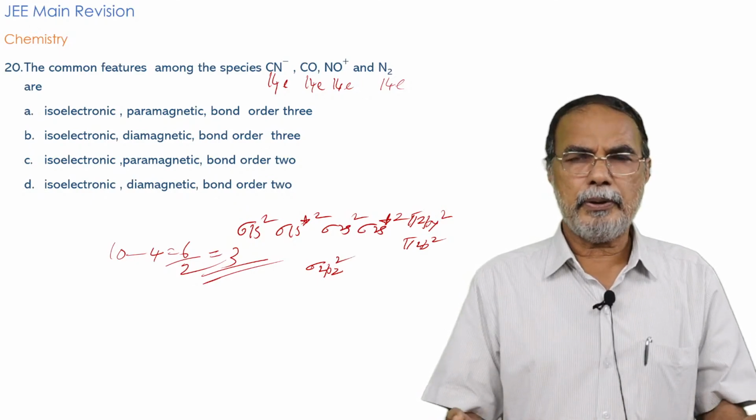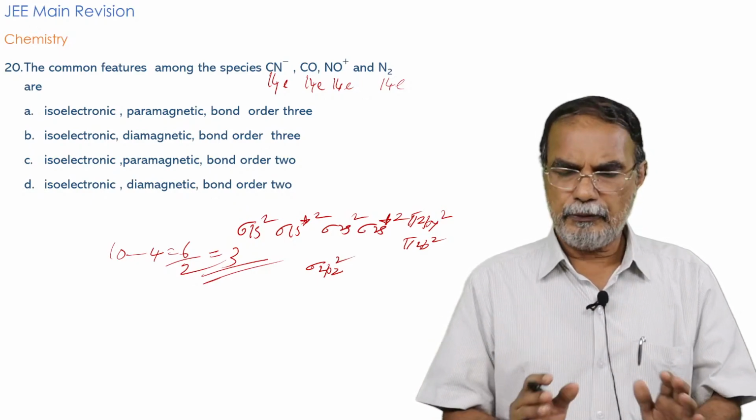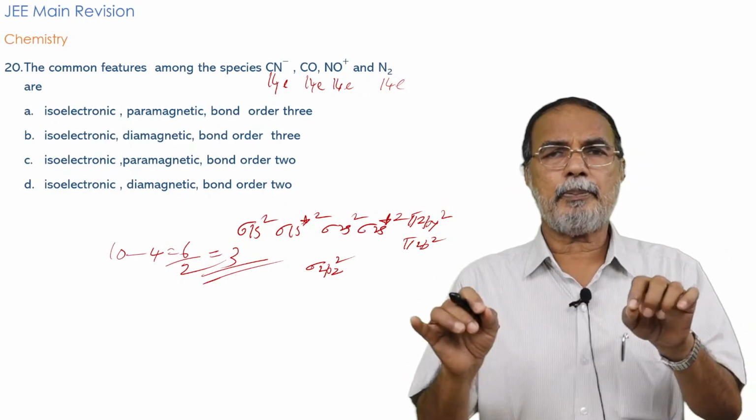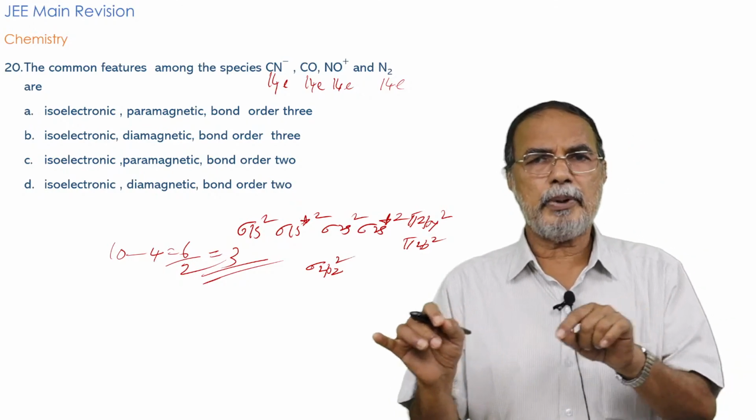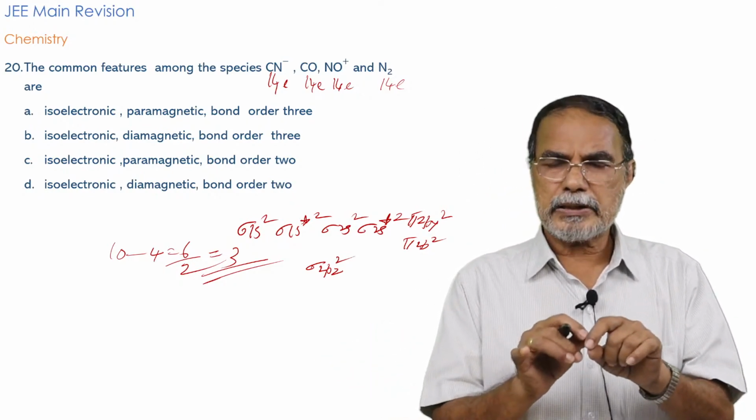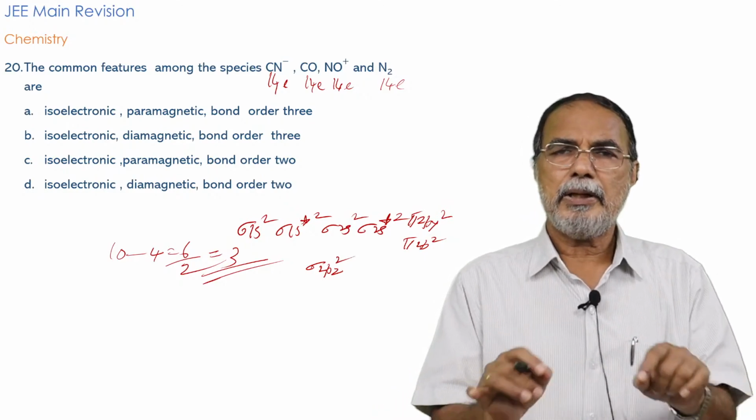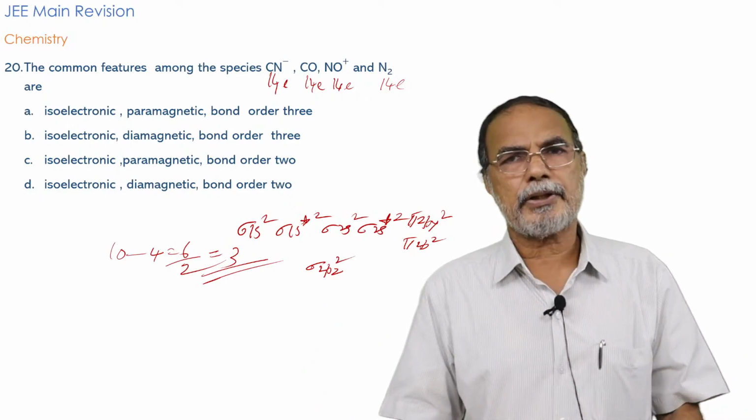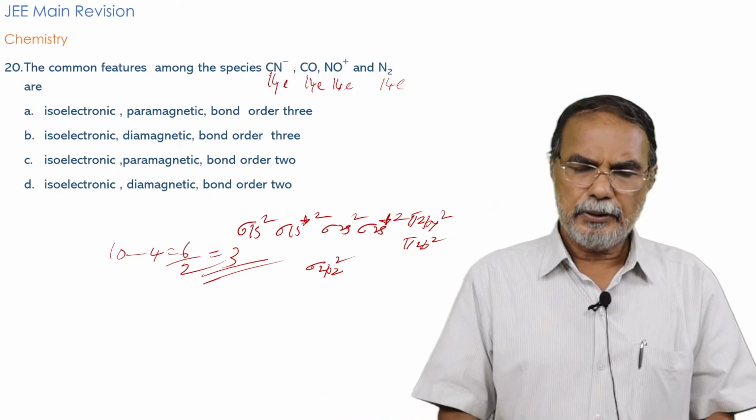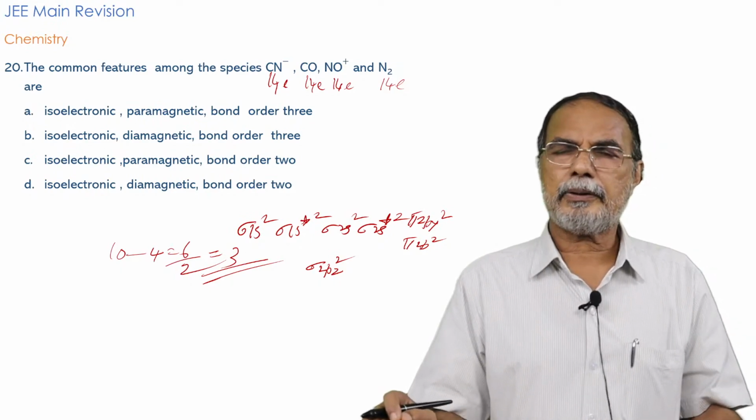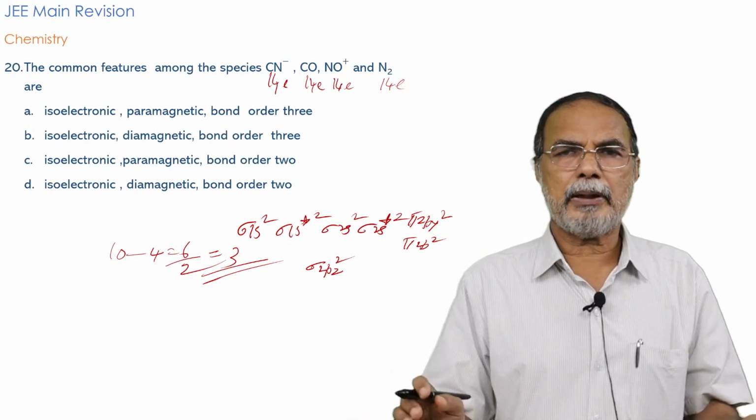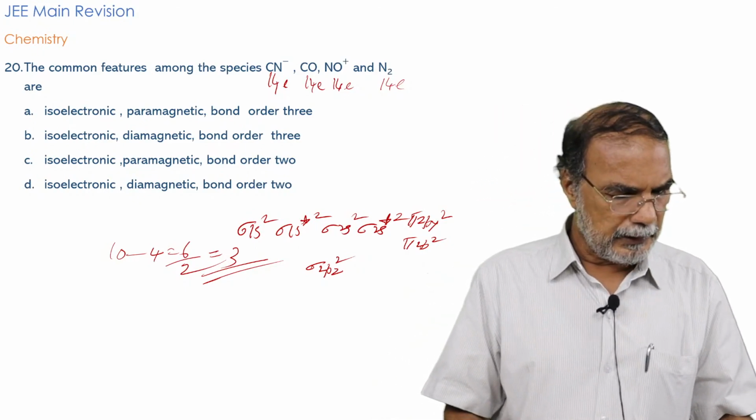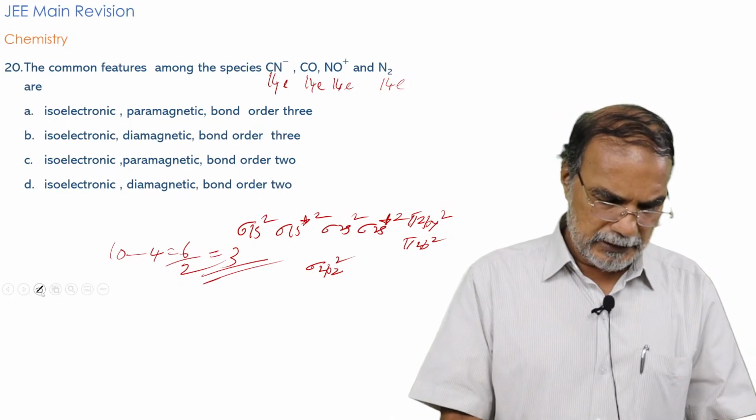So what you have to do is just count the number of electrons. For diatomic molecules, not complex structures, it is a direct application of LCAO, that is, simple molecular orbital theory. If you find the same number of electrons, that means the same electronic configuration, and on the basis of the electronic configuration, you calculate the bond order and see whether unpaired electrons are there. If there is no unpaired electron, it is diamagnetic, and therefore isoelectronic, diamagnetic, and bond order 3. That answer B is correct. Okay, answer B is correct.